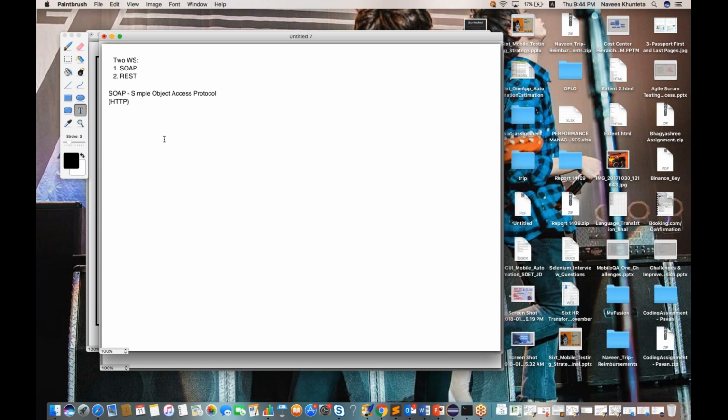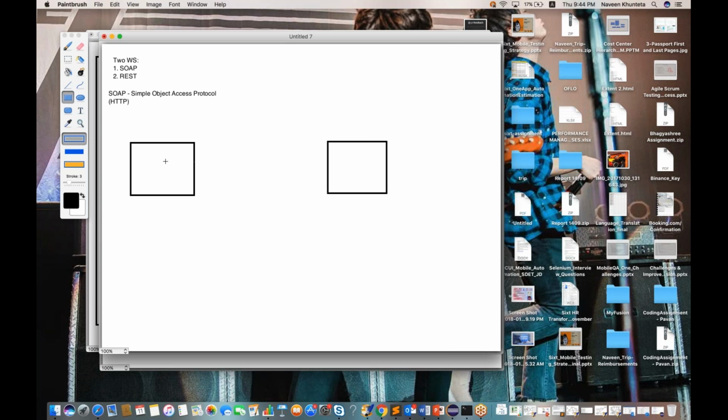Now, what is SOAP first of all? Let's see, this is a client. I have one client and this is a server, or maybe server 1 and server 2, two systems available, S1 and S2, right? Now S1 and S2 are interacting with each other with the help of SOAP API.